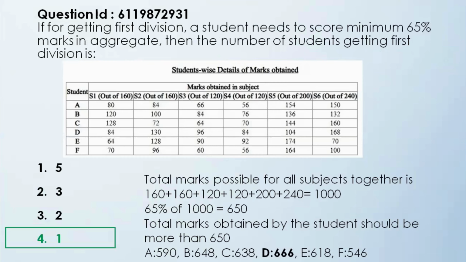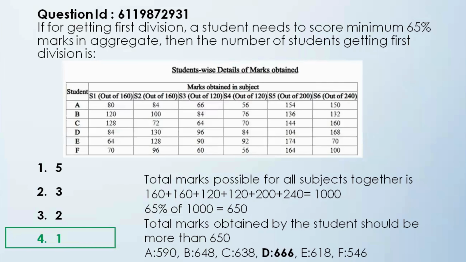So you will use the same logic that we used in the previous question, and you can see that because the total marks for all the 6 subjects add up to 1000, 65% of 1000 is 650. So all you have to do is add up all the marks scored by each student. Student A gets 590, student B 648, student C 638, student D 666, student E 618, and student F 546.